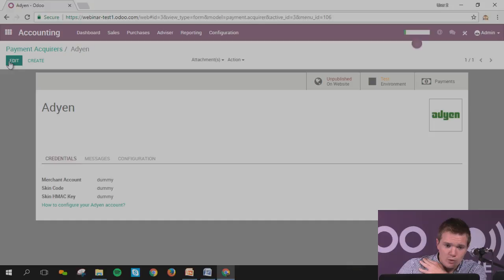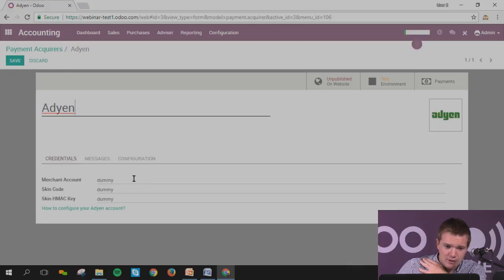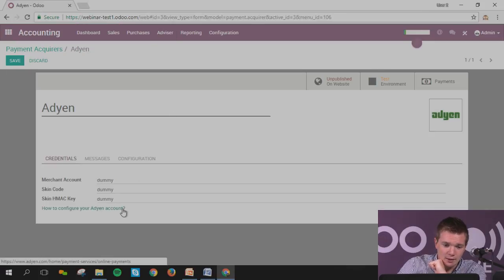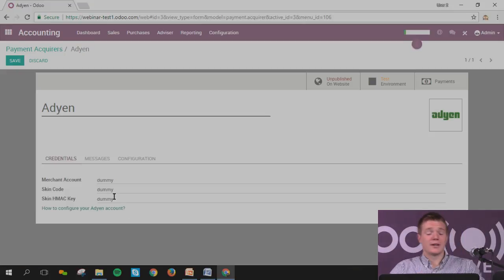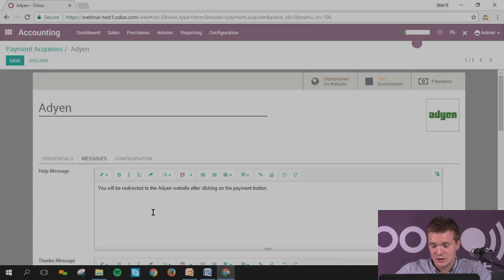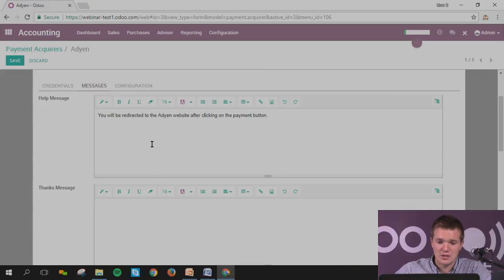You will need to put in here the information regarding the merchant, skin code and skin, which means this is basically what the payment provider is giving you as the ID. So you can configure your Adyen account. You can click on it, and they will directly send it to your specific payment acquirer. Afterwards, you can put the message that will appear as soon as the payment has been done with Adyen, a thanks message, a help message if you have a problem.